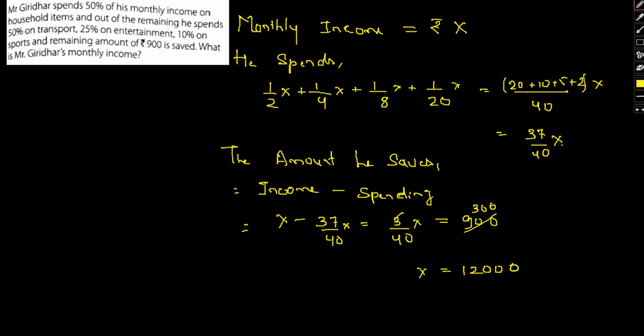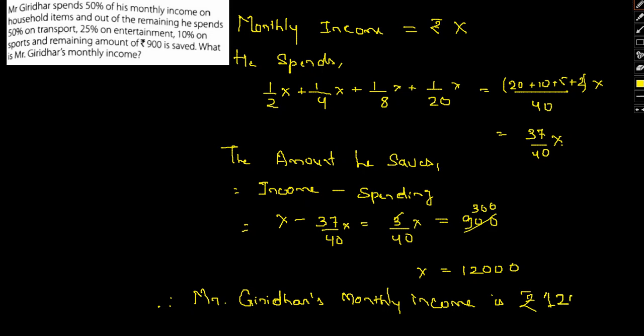So therefore Mr. Giridhar's monthly income is rupees 12,000. Okay, this is the final answer.